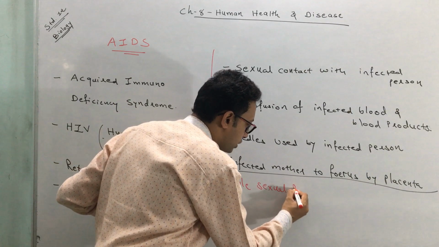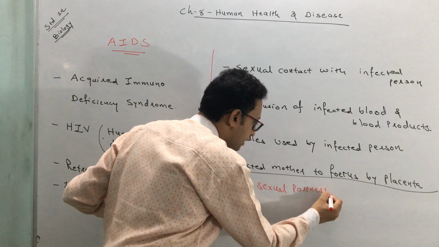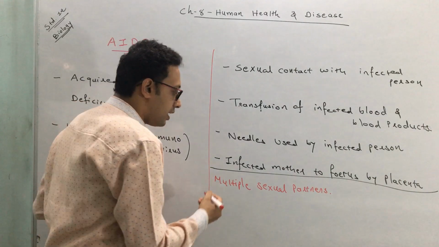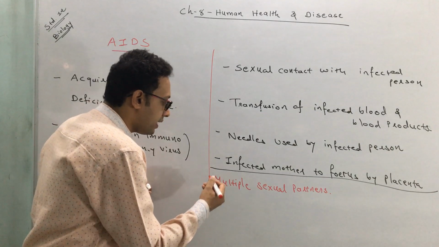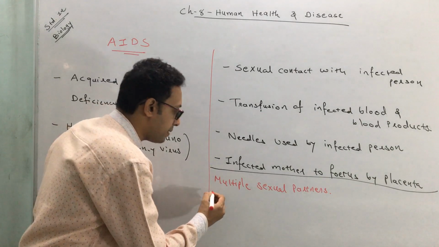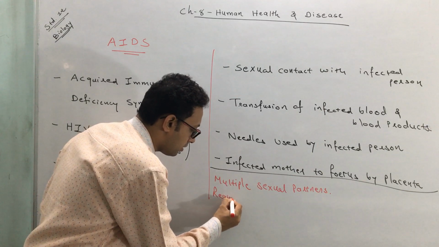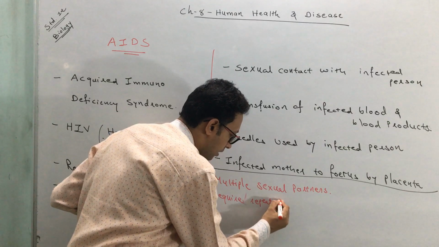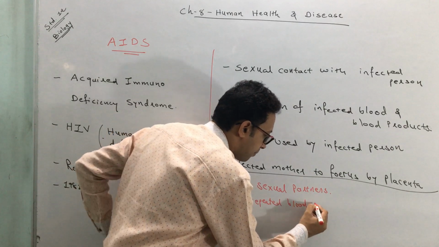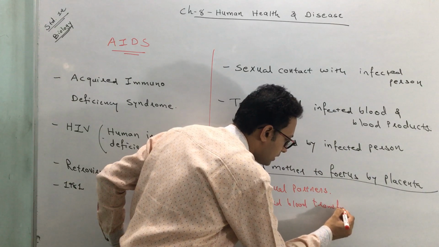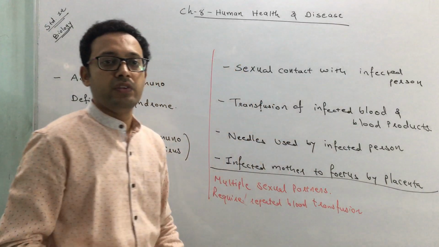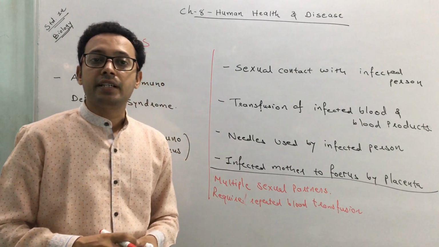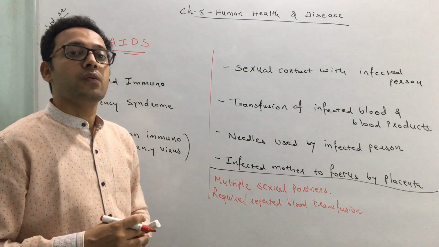Those who have multiple sexual partners, in that circumstance, the chances of occurrence of this disease are very high. Second, the chances are very high in cases where the patient requires repeated blood transfusion. If a person is suffering from certain disorders like thalassemia and so on, which require repetitive blood transfusion, in that case the chances are very high.